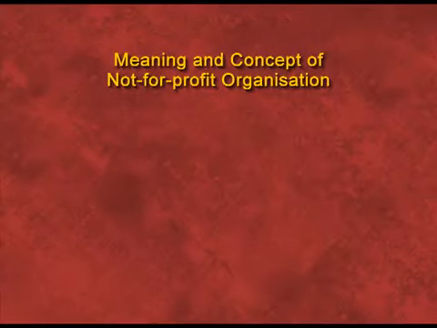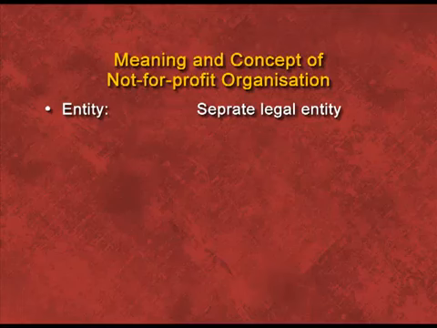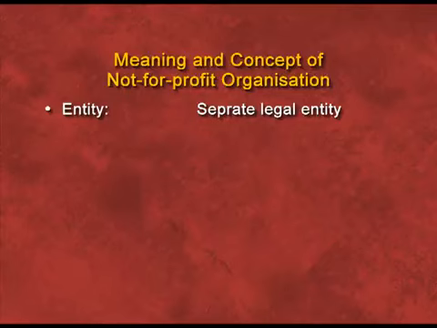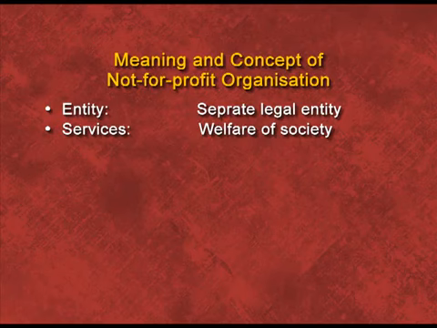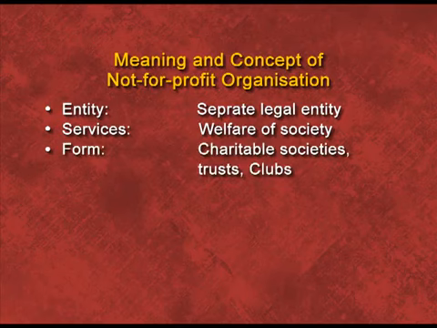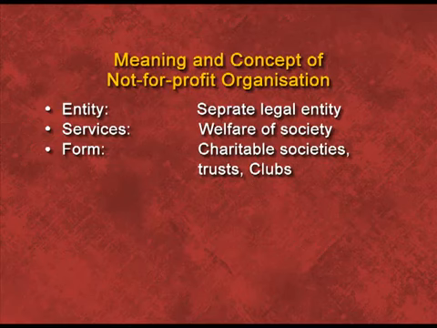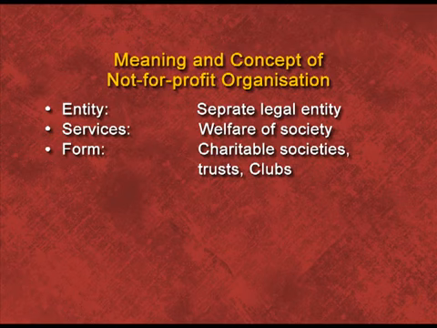Now, the characteristics of non-for-profit organization. First is separate legal entity. Non-profit organization has separate legal entity, means all the transactions are recorded from the point of view of the business, not from the point of view of any individual. Secondly, services. The basic motive of non-profit organization is the welfare of society but not to earn profit. Third, form. Non-for-profit organization is established in the form of charitable societies, trusts and clubs.